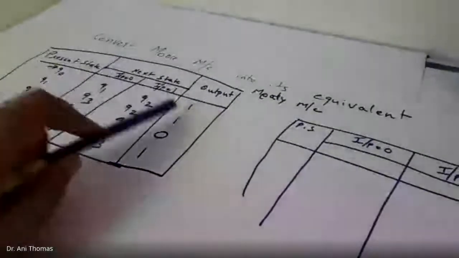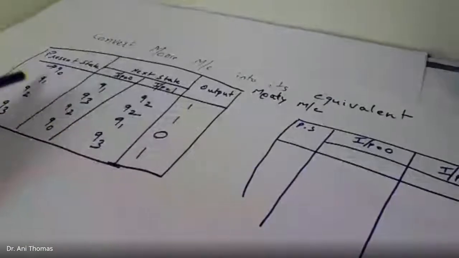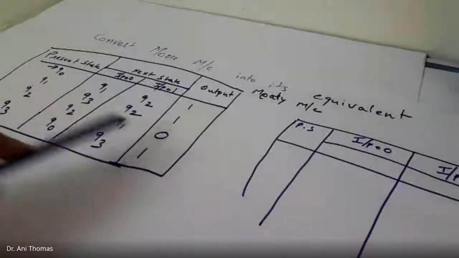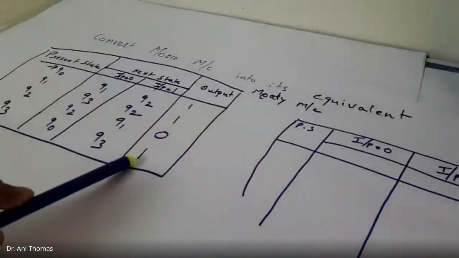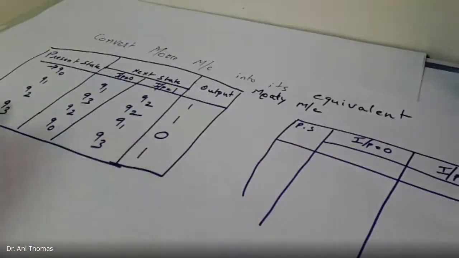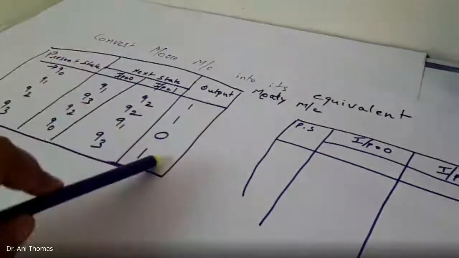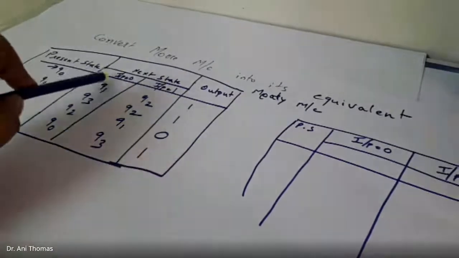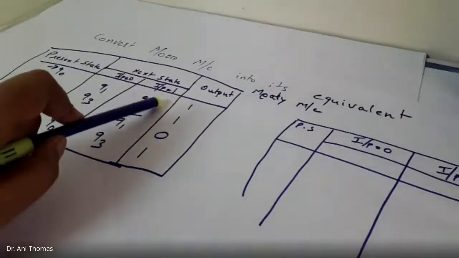So lambda Q0 is 1, lambda Q1 is 1, lambda Q2 is 0 and lambda Q3 is 1. The output is only dependent on the state. So these are all the lambdas depending only on the state, and on taking input 0 or 1 we have transitions to other states.